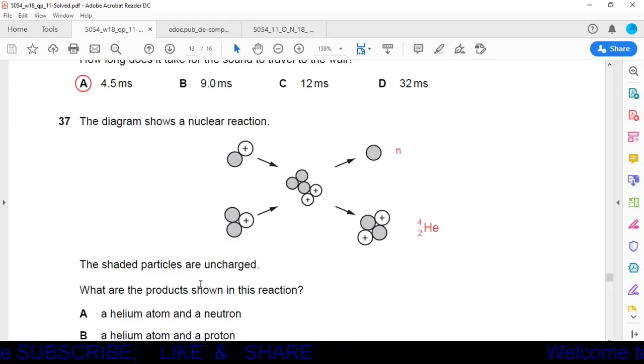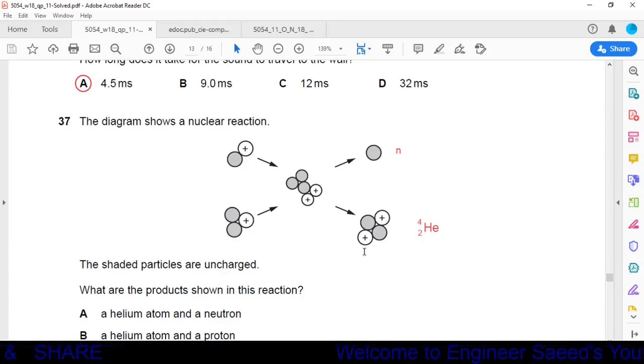We have studied three types of particle: electron, proton and neutron. Electrons are negatively charged, protons are positively charged particles, and neutrons have no charge. So the shaded particle that is uncharged is the neutron. Now here we are looking at a combination of neutrons and protons, and there are two neutrons and two protons.